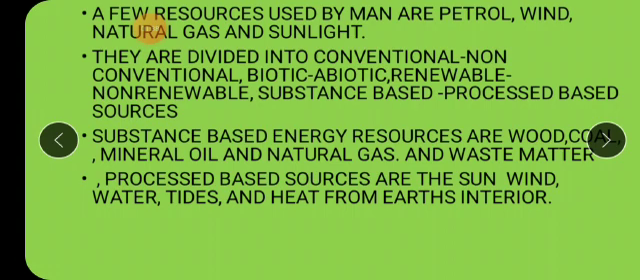Conventional, which were used in the olden times, like wood, coal. These were used in the olden times. Nowadays we use more modern methods of energy resources. Those modern energy resources are said to be non-conventional.